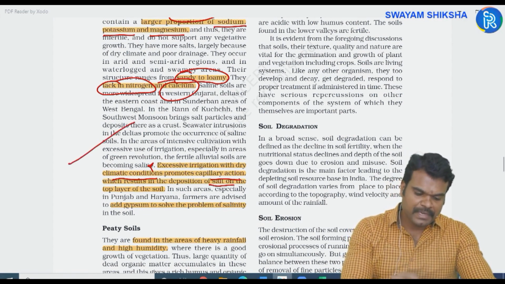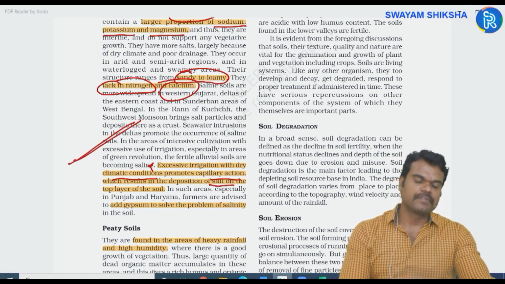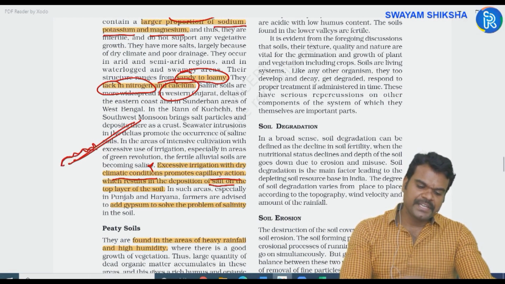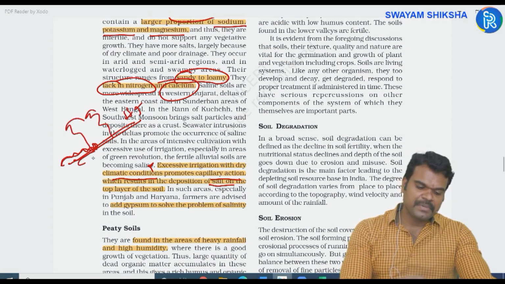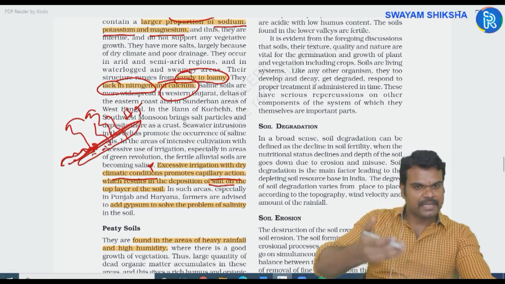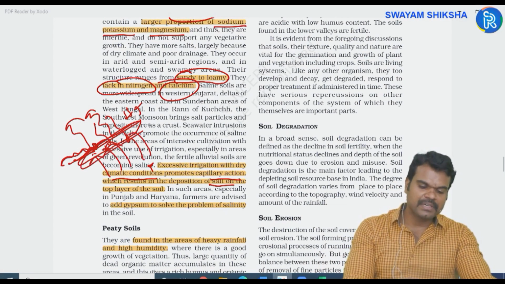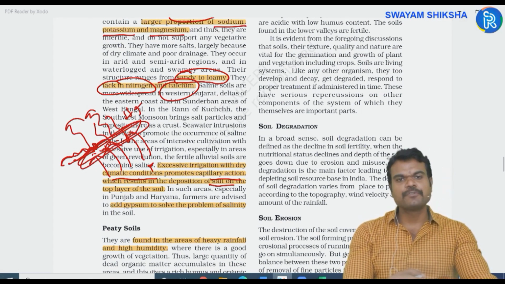For example, you have some dry area. Dry area in the sense where you do not have the scope for the flow of rivers. Suppose artificially you are providing some kind of irrigation to this area, where you have high temperature, which means high evaporation. As a result, what will happen? Because of this increased rate of evaporation, the capillary action, which is nothing but the upward movement of salts from the lower layers of the earth towards the upper layer, takes place. Okay, so the salt concentration would be increased.